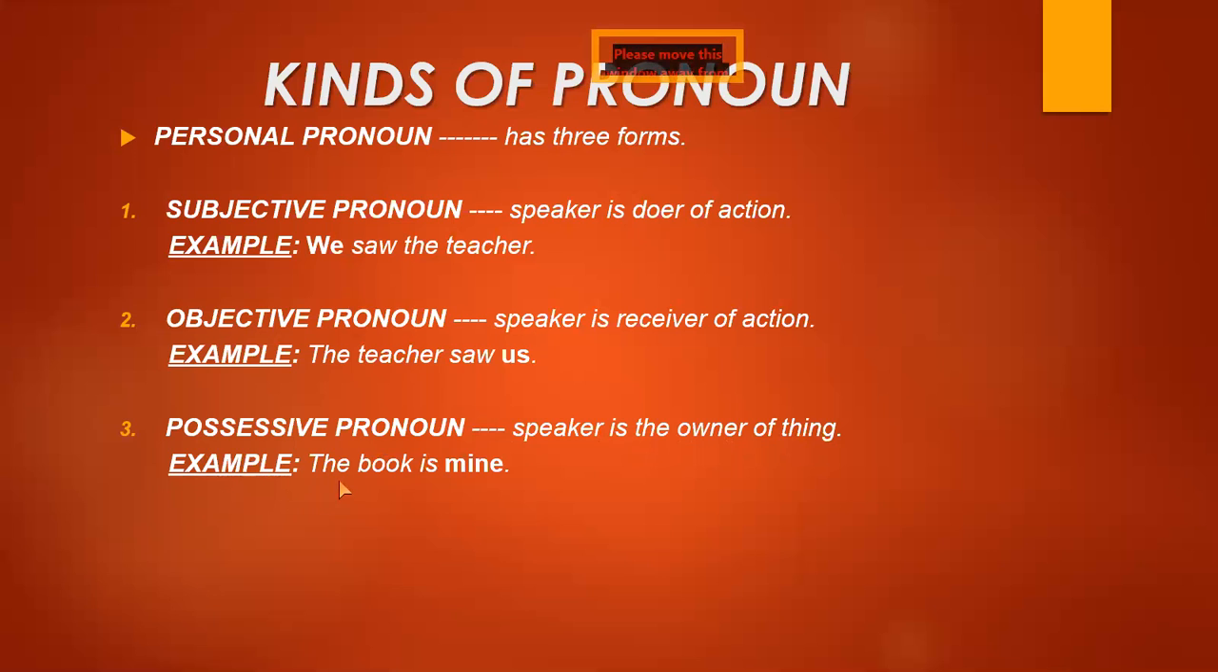Example is, the book is mine. You can see that the book is the thing that belongs to the speaker who says it is mine. You can write the pencil is mine, the mobile is mine, or you can write the book is yours, the copy is his. In this way, we can use possessive pronouns. I hope you are understanding very clearly.